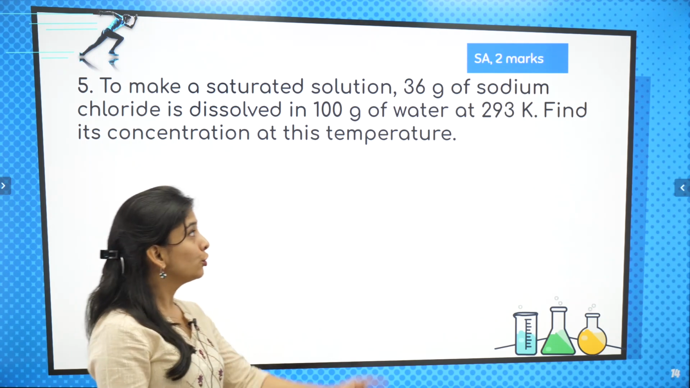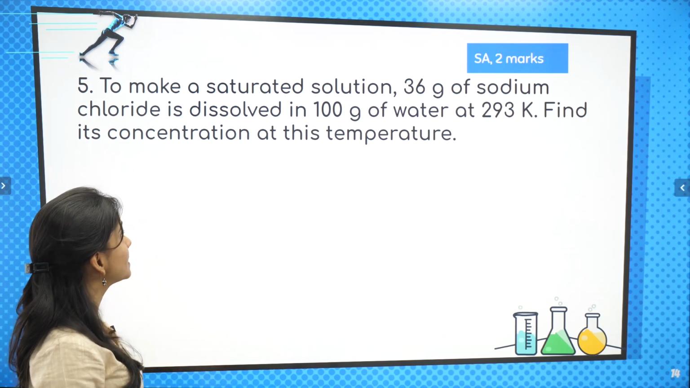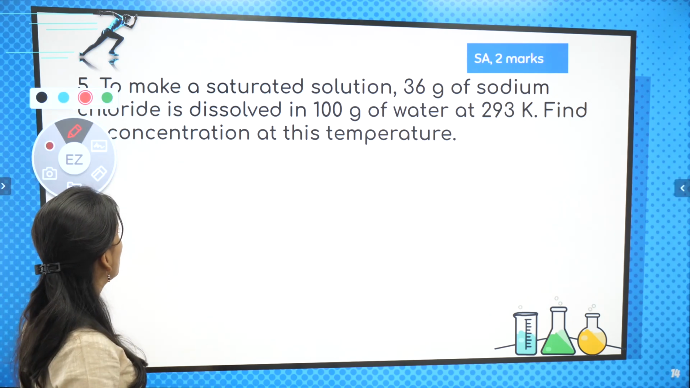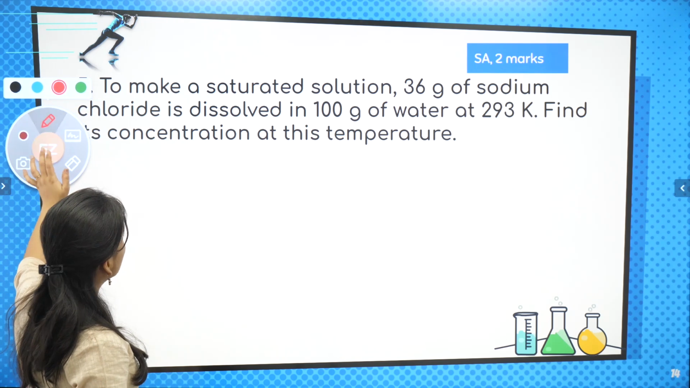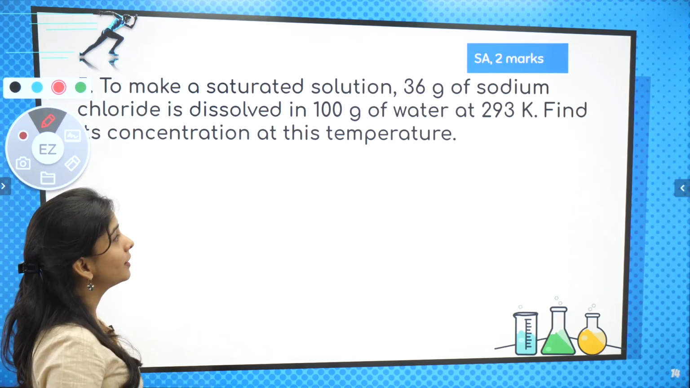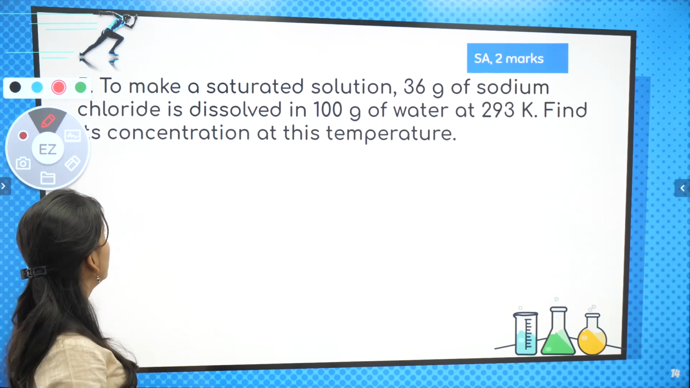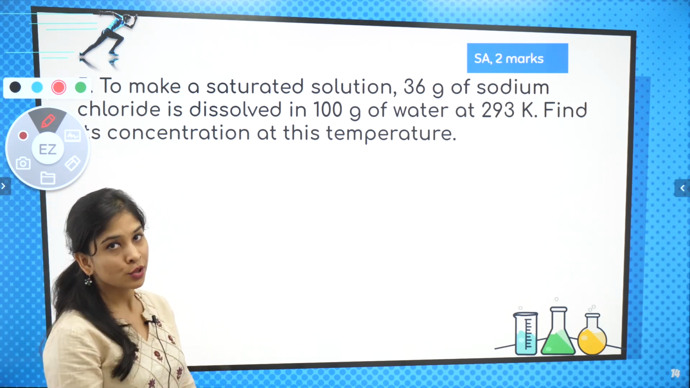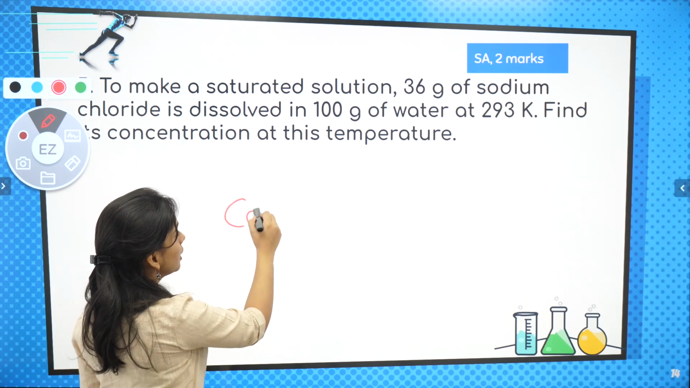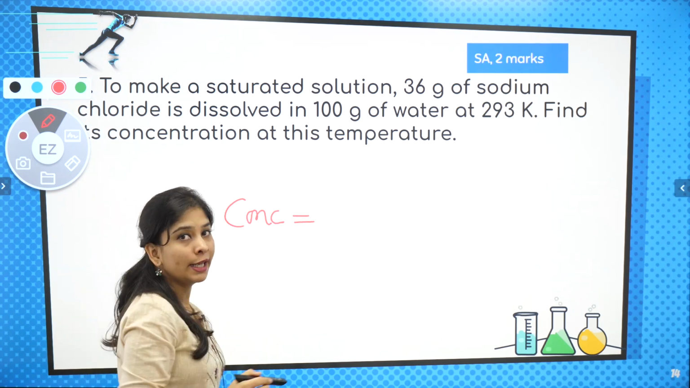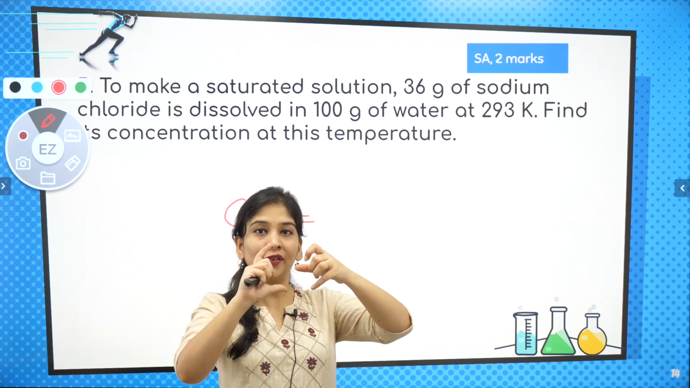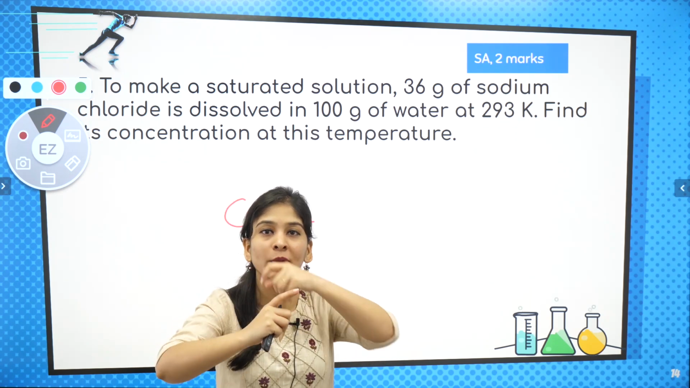This is clear. तो वो बोल रहा है that to make a saturated solution, 36 gram of sodium chloride is dissolved in 100 gram of water at 293 Kelvin. Find its concentration at this temperature. So concentration पूछ रहा है, they are not asking about solubility. Solubility पूछता तो I told you कितना amount of solute is going to dissolve in that solvent which has some vacant space into it.